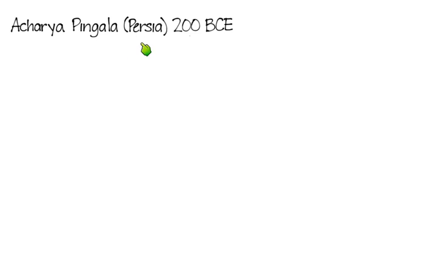There was a Persian mathematician. I do not know how to pronounce this name, but there was a Persian mathematician in 200 before the Common Era. Some people call that BC, but in mathematics we call that before the Common Era. So 200 years before the Common Era, there was a mathematician who was studying this pattern that we now call Pascal's triangle.